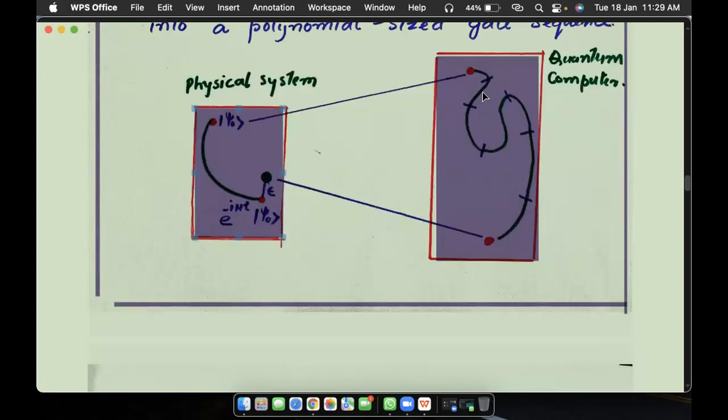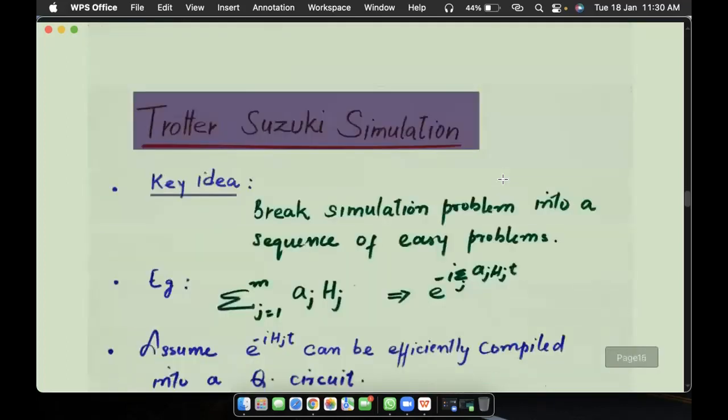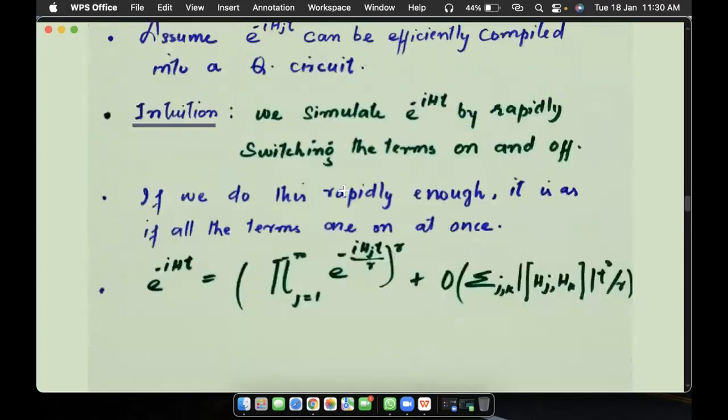Then this one will be on, others will be off, then the third will be on, and others will be off. That's how we do this. We will do this so fast that it seems all have happened at once. I can show you this slide. If we do this rapidly enough, it is as if all the terms act at once. We do all these sub-Hamiltonians so fast that it will seem it has happened at once, and it will take very little time.